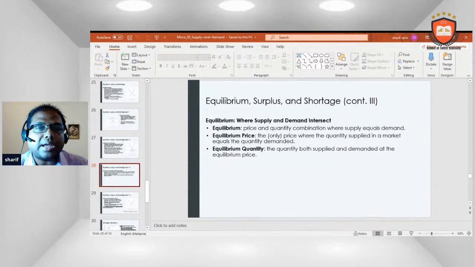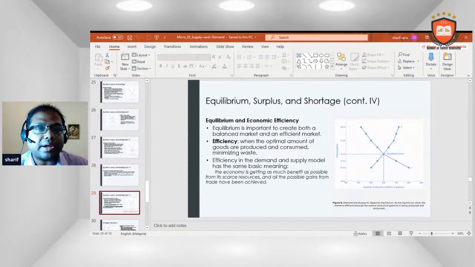Equilibrium is where supply and demand intersect. Equilibrium is the price and quantity combination where supply equals demand. Equilibrium price is the price where the quantity supplied in a market equals the quantity demanded. Equilibrium quantity is the quantity both supplied and demanded at the equilibrium price.